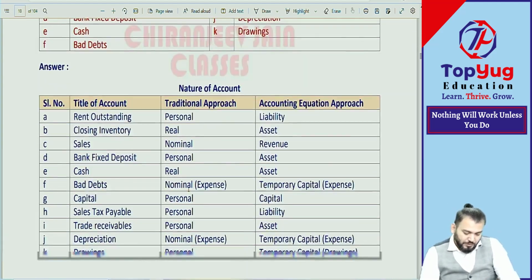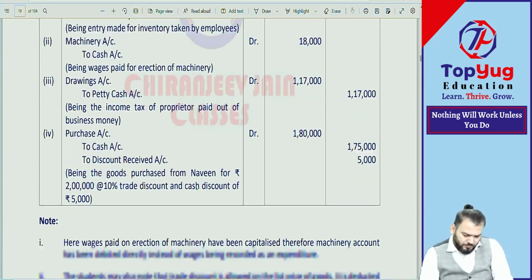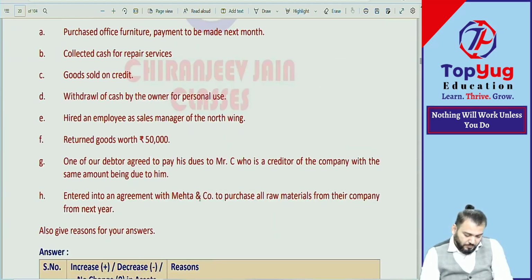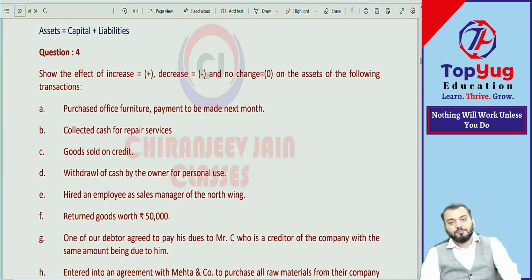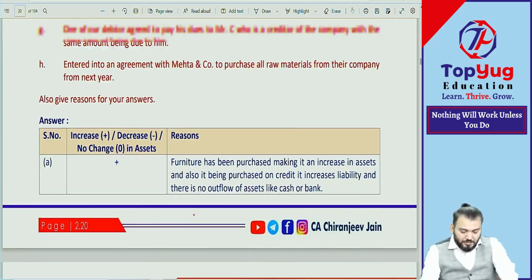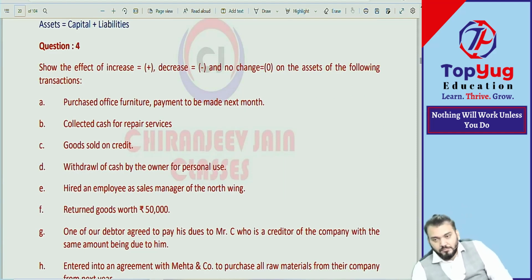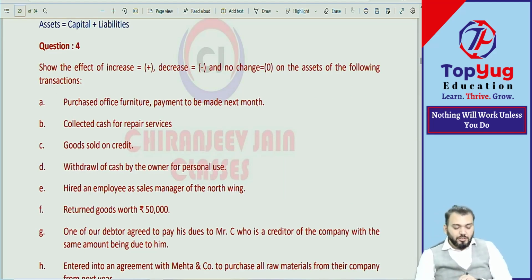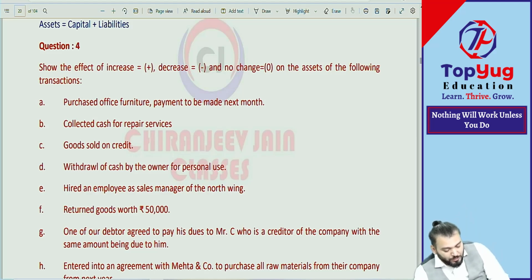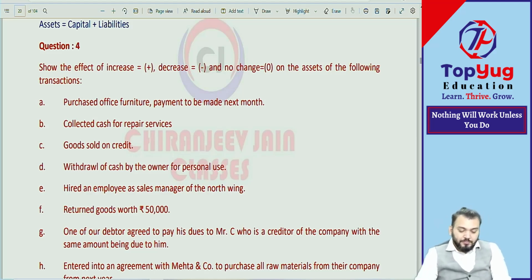Come to one more question. Question number 4, page number 2.20. So the effect of increase, decrease and no change on the asset of the following transaction.